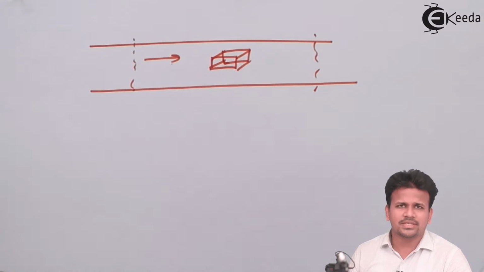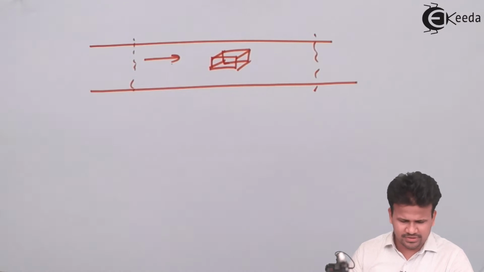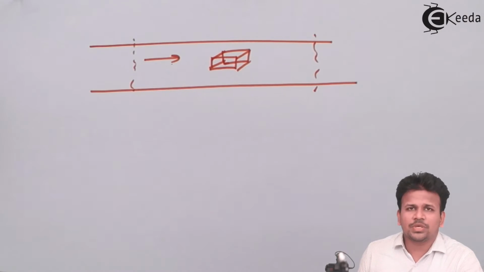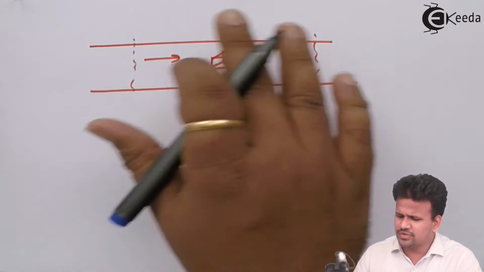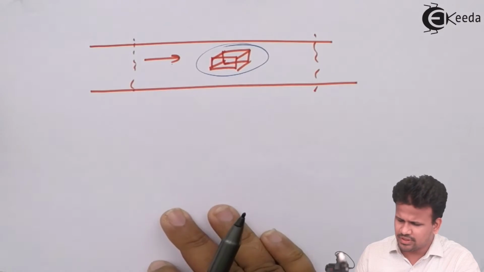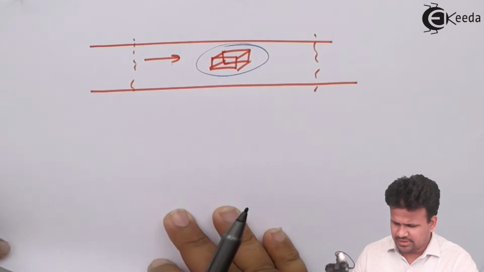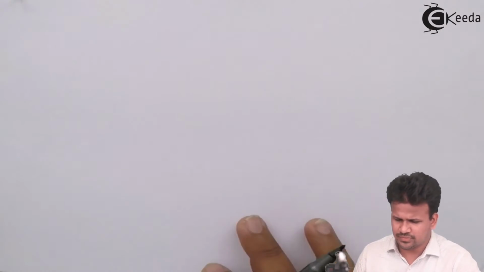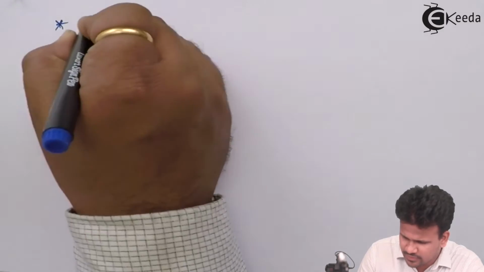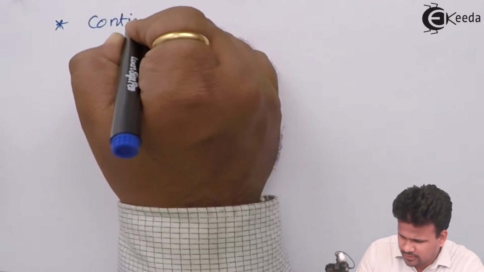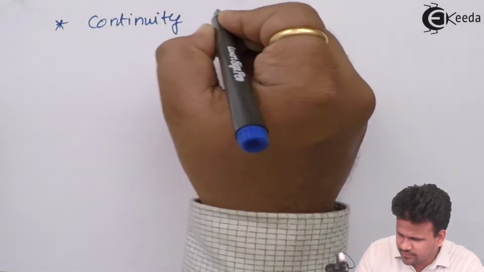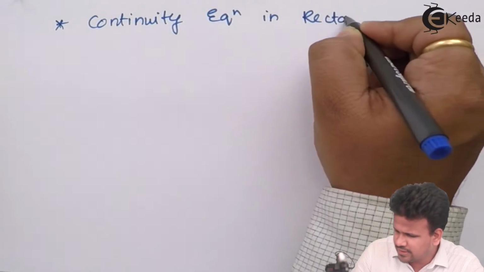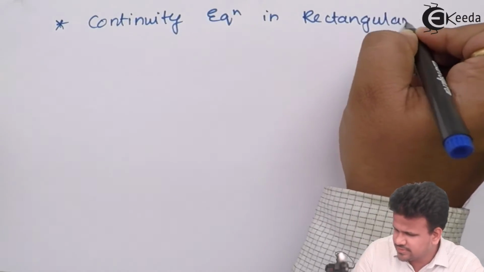Let us see what the changes in the physical properties are. So let us study the continuity equation in rectangular coordinates. Now we know we have taken this as the control volume. So let us consider this control volume and study the continuity equation in the rectangular coordinate system.